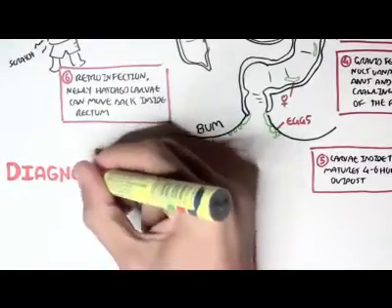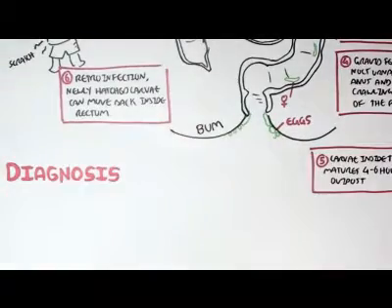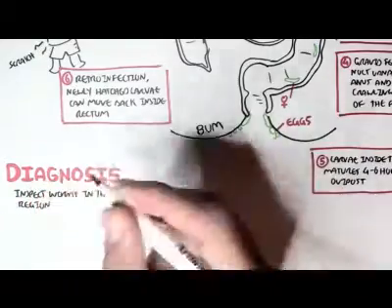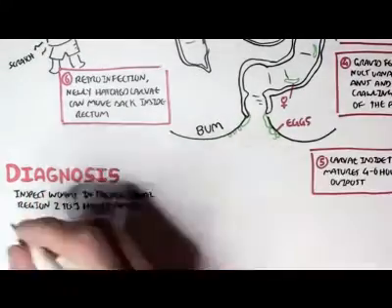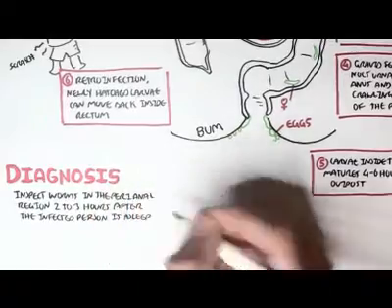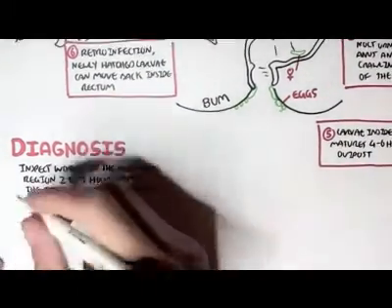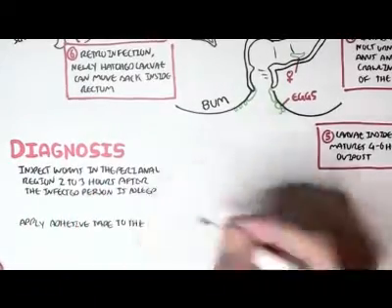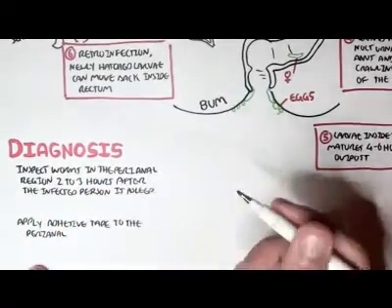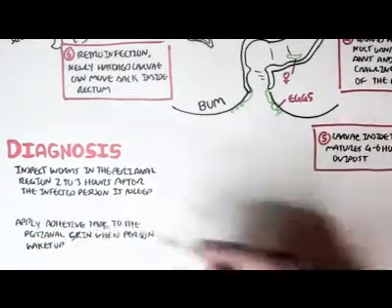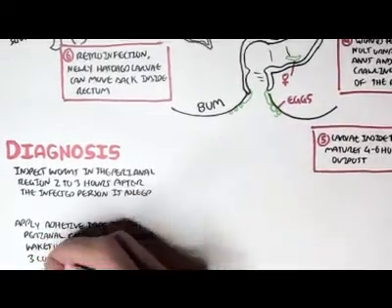To diagnose pinworms, we can inspect the worms in the perianal area, the bum, basically 2 to 3 hours after the infected person is asleep, because you can see most likely the worm crawling out of the bum and laying eggs there. Or you could apply adhesive tape, which is normally done by doctors. Apply adhesive tape to the perianal skin when the person wakes up and before they have a shower.